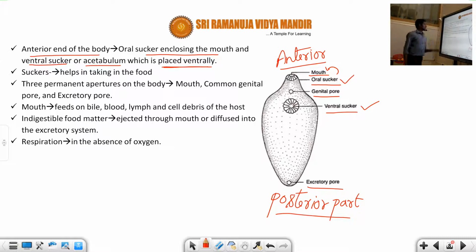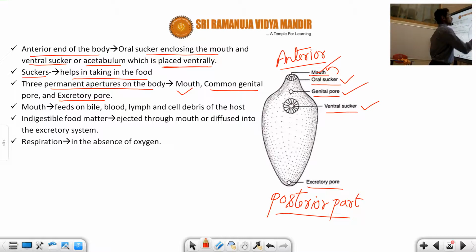Next, we are going to explain the suckers. What is the function of the suckers? We already discussed that they help in taking food. And there are 3 permanent apertures on the body. What are they? The first is the mouth, another is the common genital pore, and another is the excretory pore. These are the 3 permanent apertures on Fasciola hepatica.